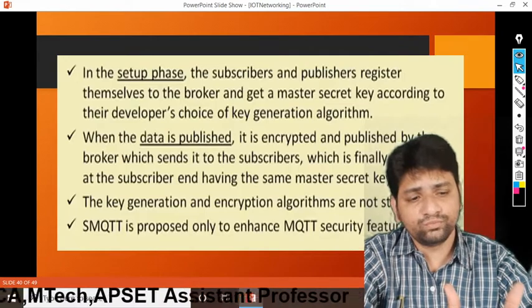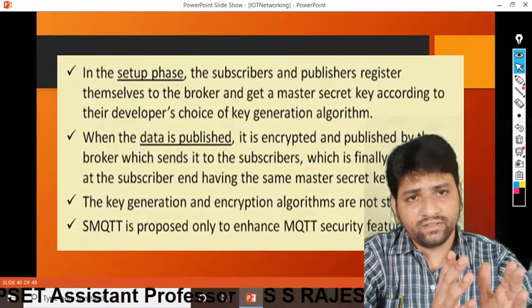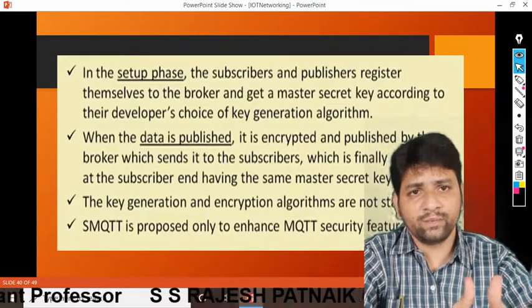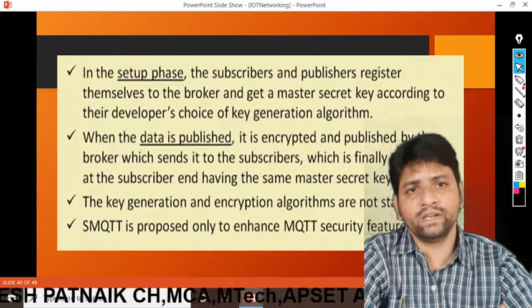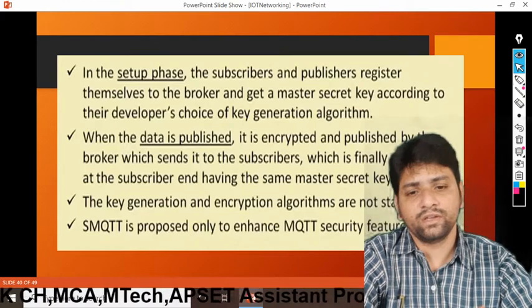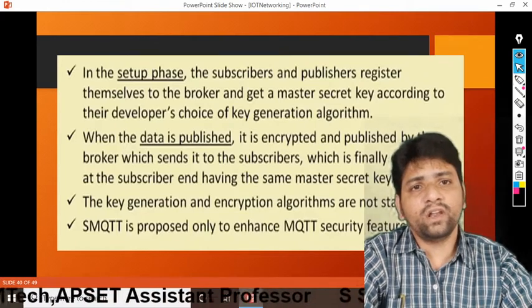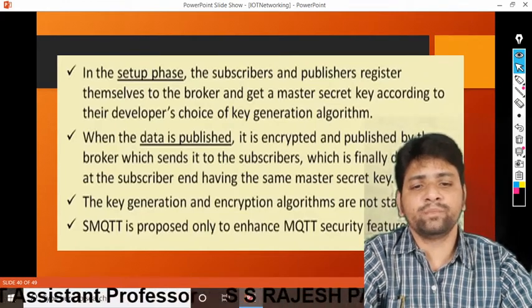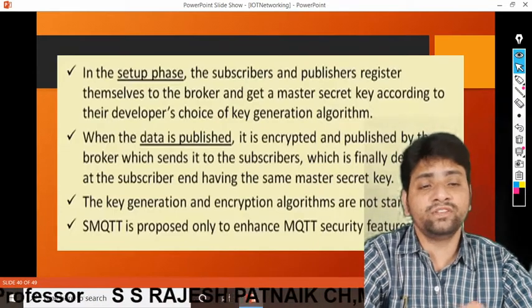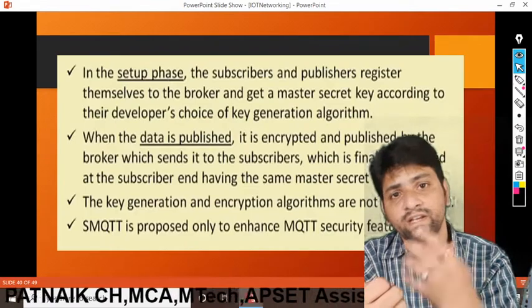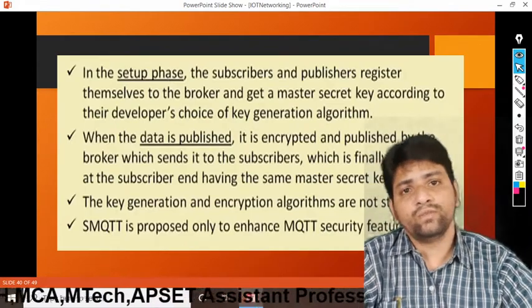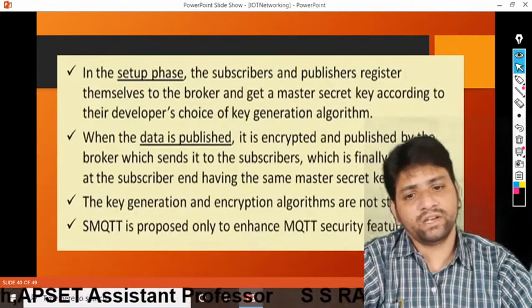The message queue broker, the MQTT broker, is the intermediate person. He will deliver a particular message to a particular client based on the service request. So here it will always be encrypted and decrypted. Whenever the sender generates some data, that data must be encrypted whenever it is transferred over the network.